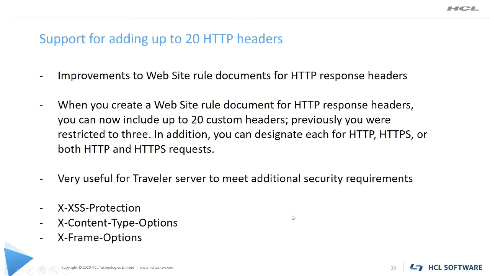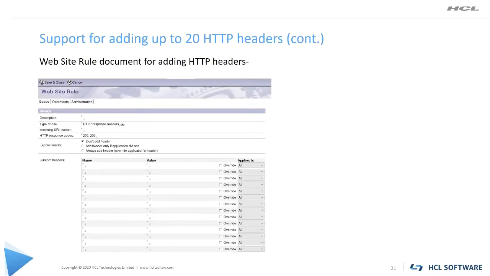On the screen, you can see we have shared some sample HTTP headers. Like this kind of headers, you can now add up to 20. On the next screen, we'll show you how the website rule document looks with the custom headers option. These headers are part of the security headers, and from now onwards, up to 20 headers can be added.